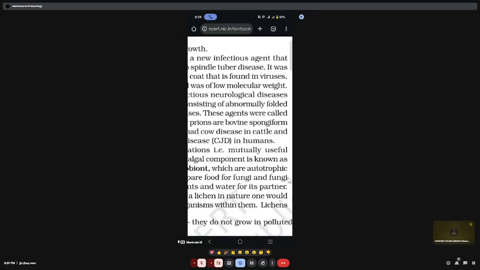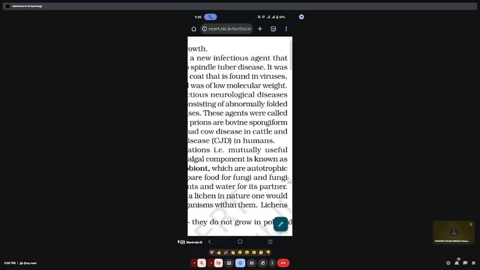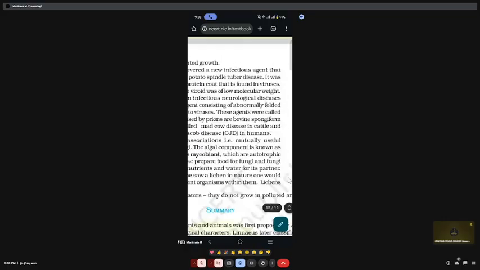So these two diseases are caused by prions. Prions mean nothing but abnormally folded proteins. One of the modern neurological diseases was found to be transmitted by an agent of abnormally folded proteins, and that is called prions. It can cause disease in plants and animals.